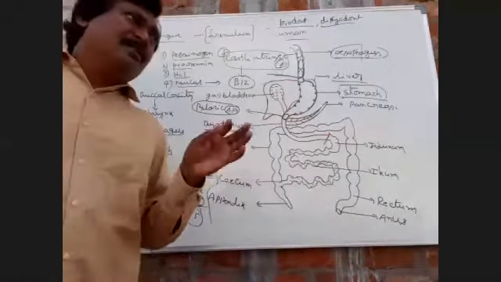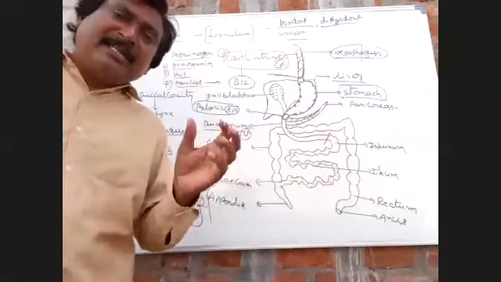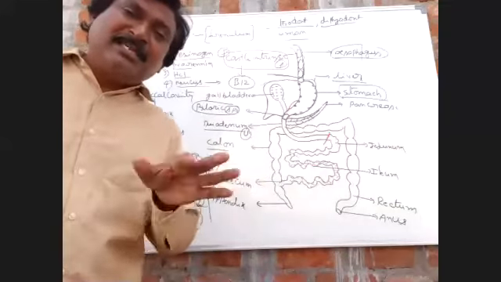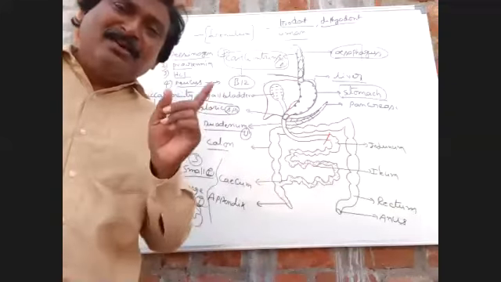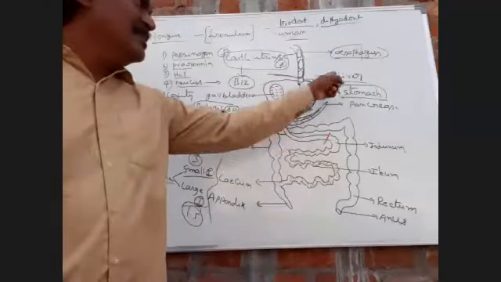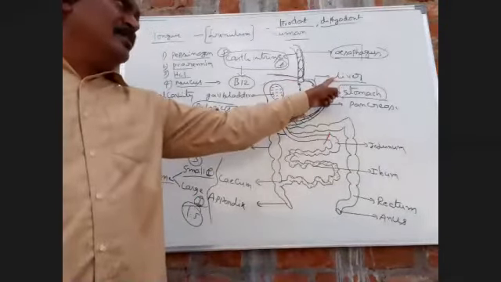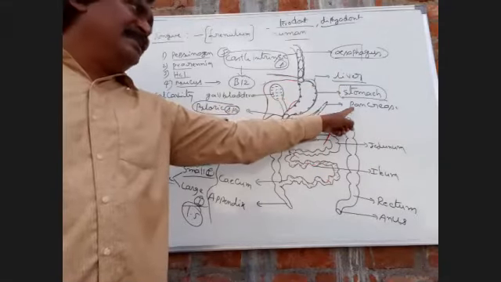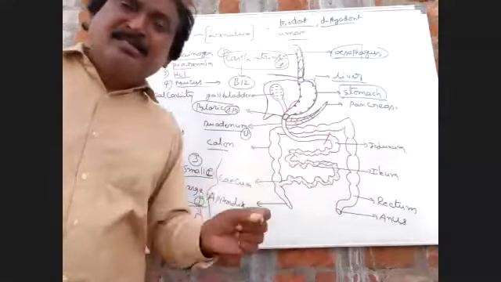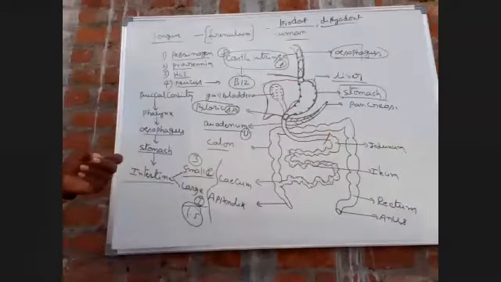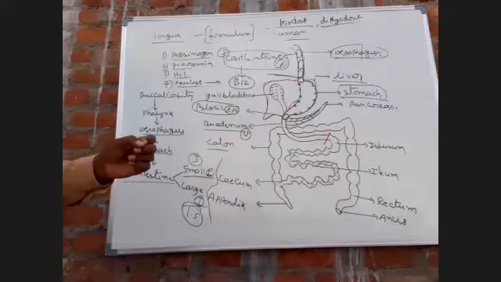Liver. So what is the main function of liver? Liver secretes the bile juice. In the bile juice, enzymes are absent. Next, liver is considered the first largest digestive gland, and pancreas is considered the second largest digestive gland in the human body.